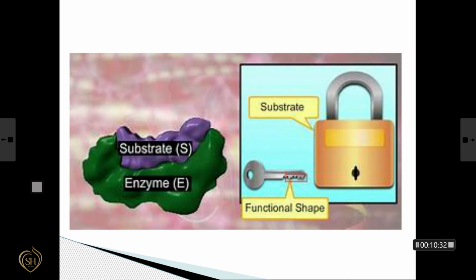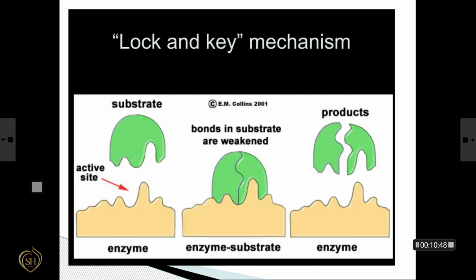We have already discussed about enzyme catalysis and the characteristics. Now we will discuss the mechanism of enzyme catalysis. Mechanism of enzyme catalysis can be explained by lock and key mechanism. According to lock and key mechanism, an enzyme catalyzed reaction involves 3 different steps. In the step 1, binding of an enzyme to the substrate to form an enzyme substrate complex. Consider this figure. Here the enzyme reacts with the substrate to form an enzyme substrate complex.